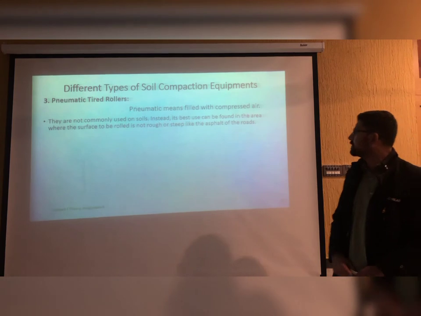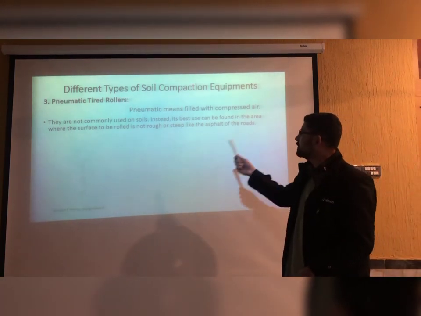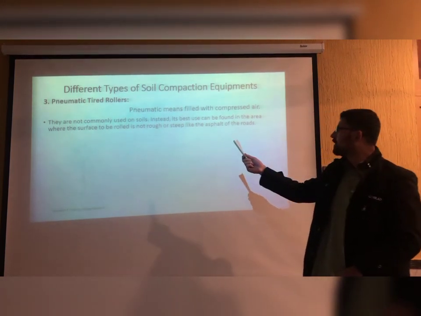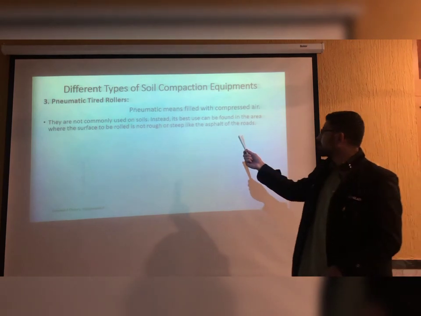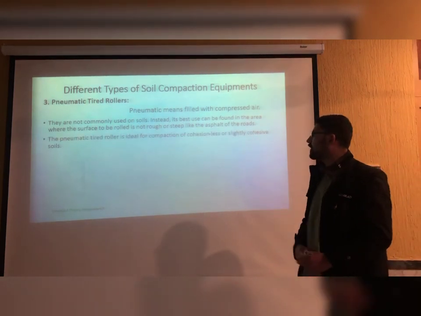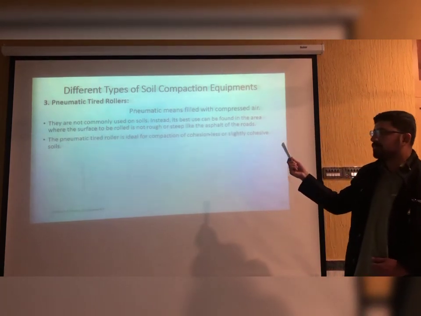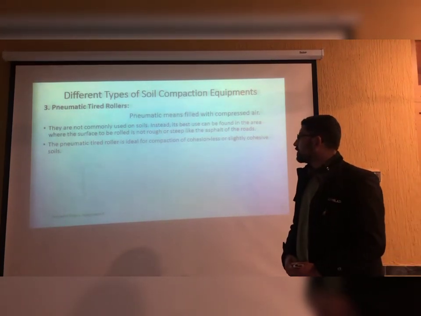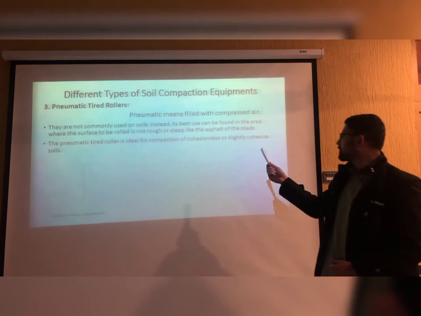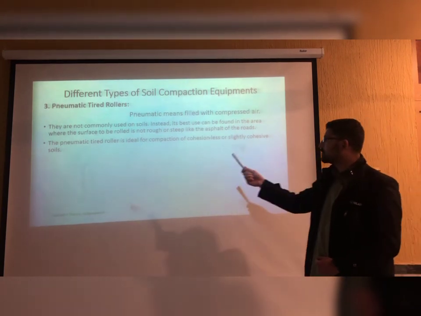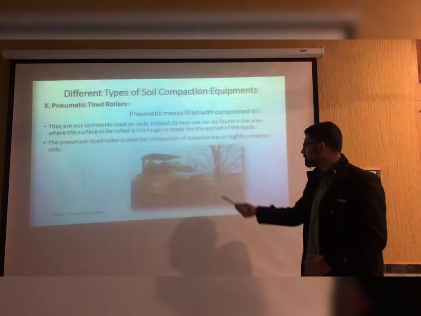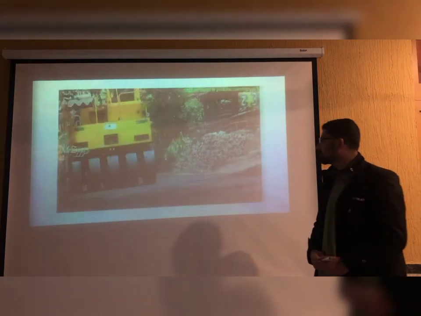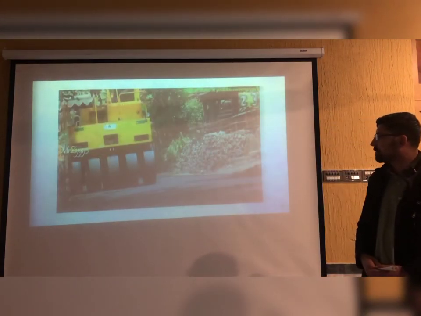Instead, its best use can be found in the areas where the surface to be rolled is not rough or steep, like the asphalt of roads. Commonly, we use it as a finishing roller in the roads. The pneumatic tire roller is ideal for compaction of cohesionless or slightly cohesive soils. This is one of its pictures which shows its type of plate.